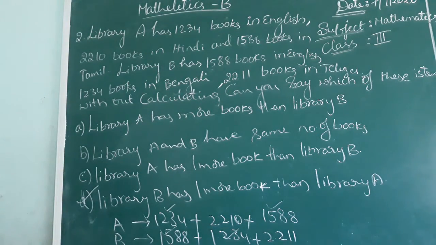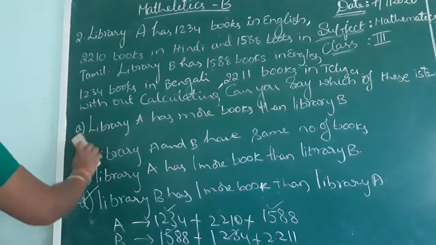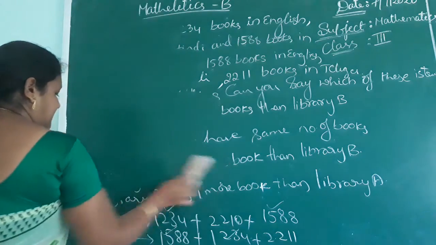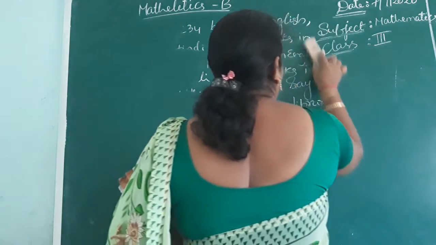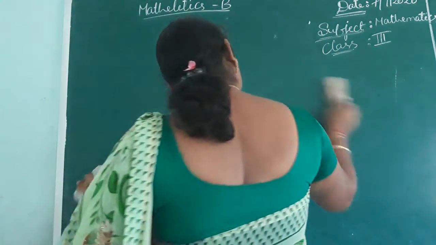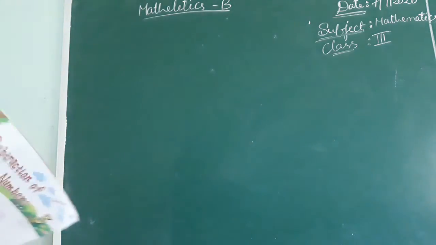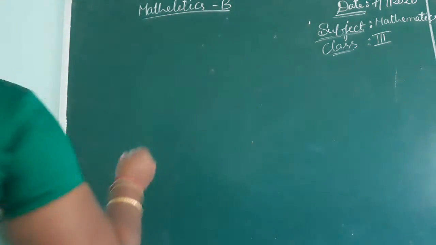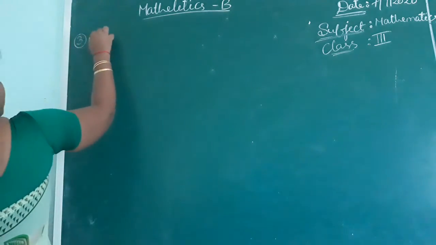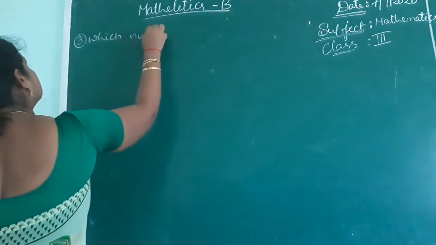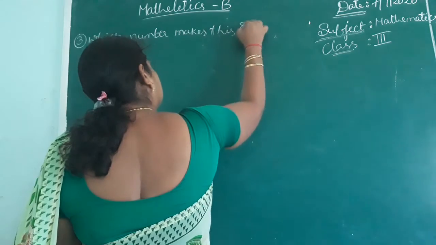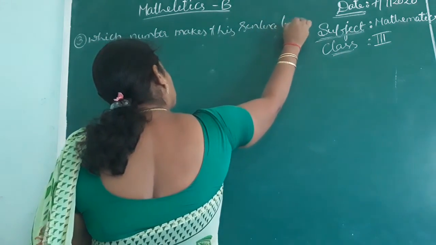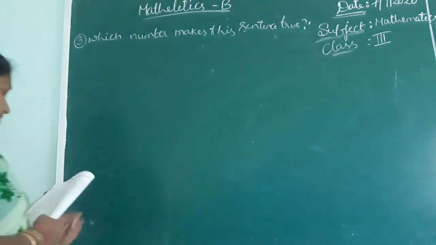C1. Which number makes this statement true? Which number makes this statement true? Third one. Which number makes this sentence true? See the first one.